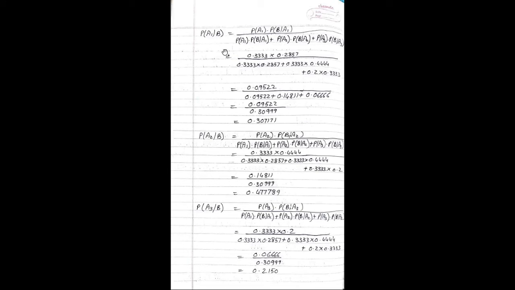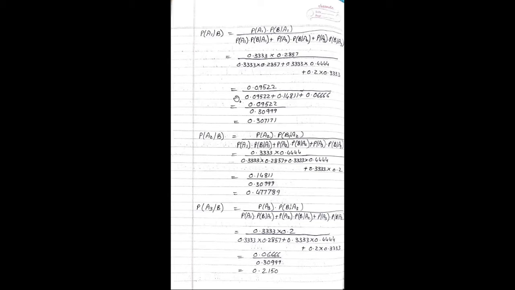So write down the formula for probability A1 given B. It can be written as probability of A1 into probability B given A1 divided by probability of A1 into probability B given A1 plus probability of A2 into probability B given A2 plus probability of A3 into probability B given A3. So replace the values in the formula. We are getting the answer as 0.3333 into 0.2857 divided by 0.3333 into 0.2857 plus 0.3333 into 0.4444 plus 0.2 into 0.3333.